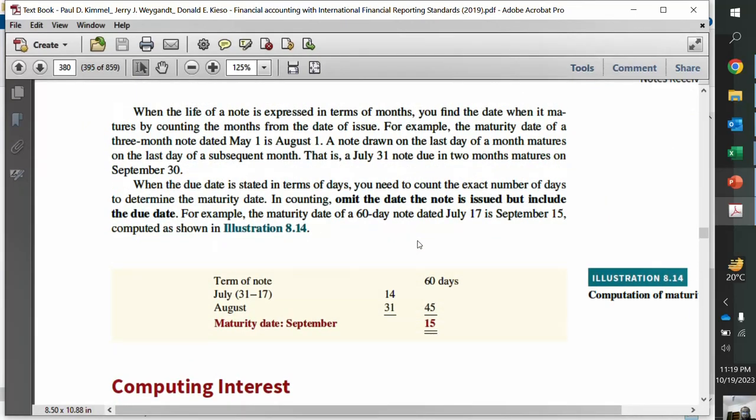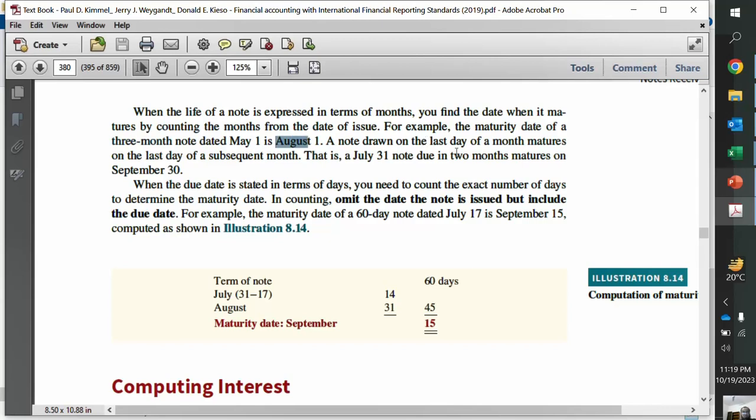Now they have given an example. When the life of a note is expressed in terms of months, you can find the date when it matures by counting the months from the date of issue. For example, the maturity date of a 3-month note dated May 1 is August 1. So if the note is executed on May 1 and the credit period is given as 3 months, then the note matures on 1st August, right?